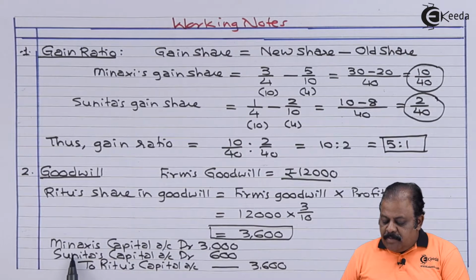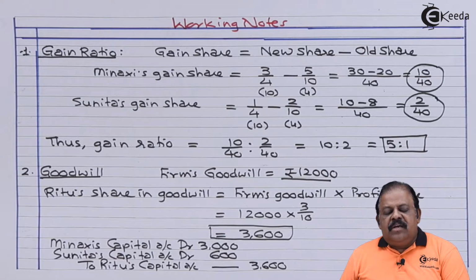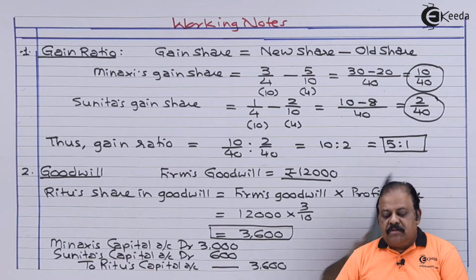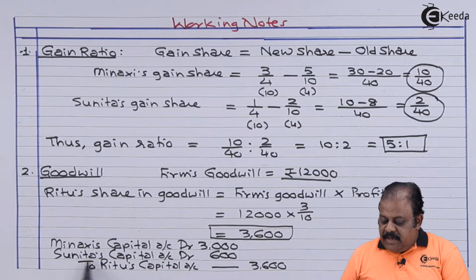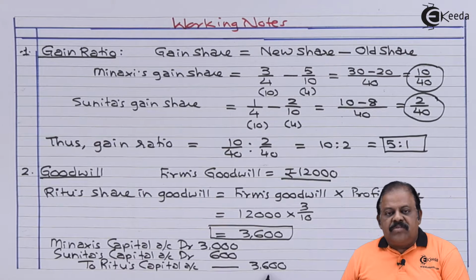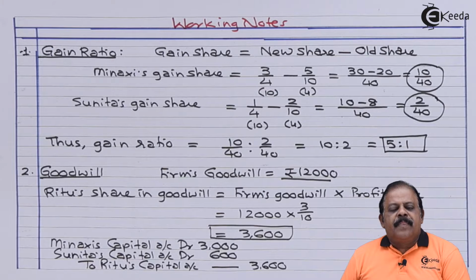It is distributed among Meenakshi and Sunita in the ratio of their gain, that is 5:1. Meenakshi's capital account debit 3,000, Sunita's capital account debit 600 to Ritu's capital account 3,600. This will be posted to their capital accounts.